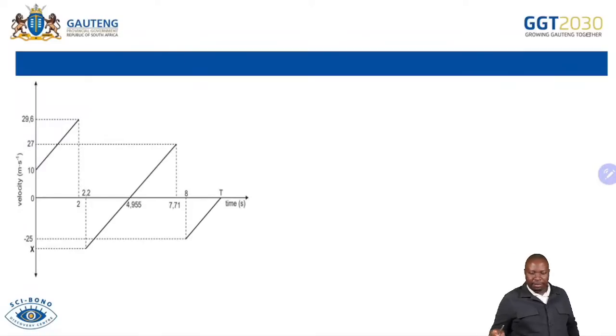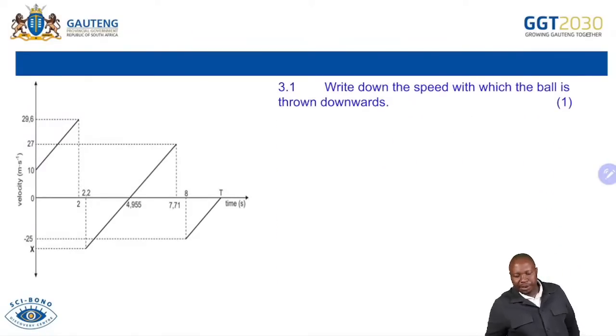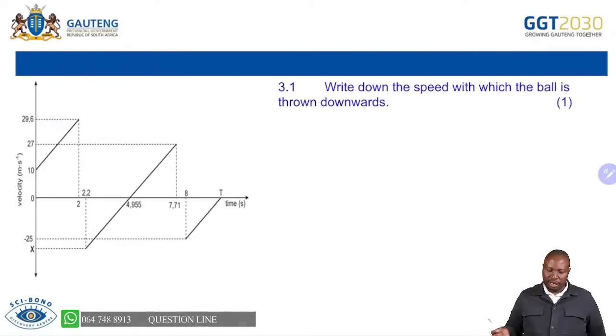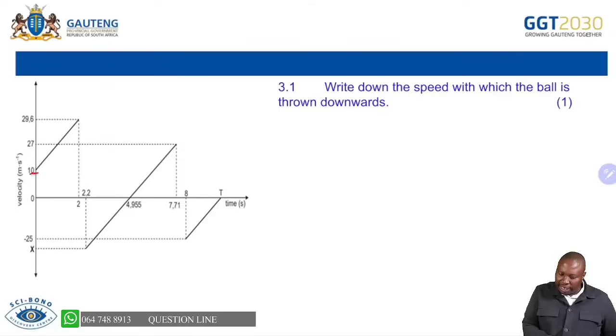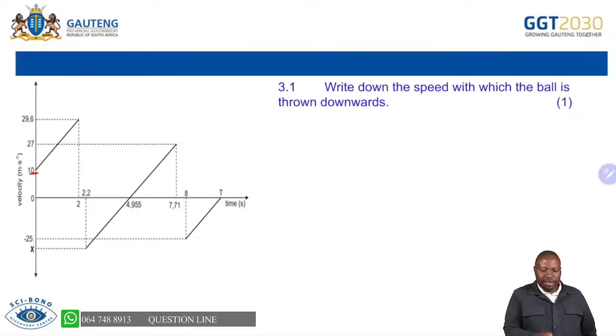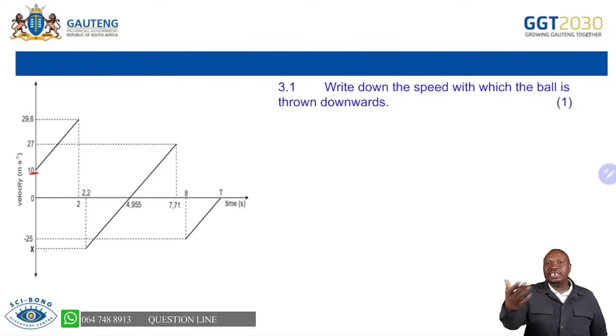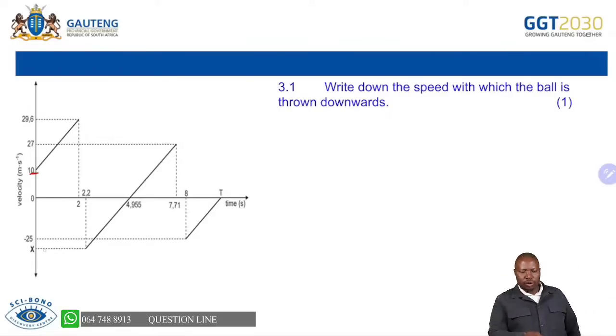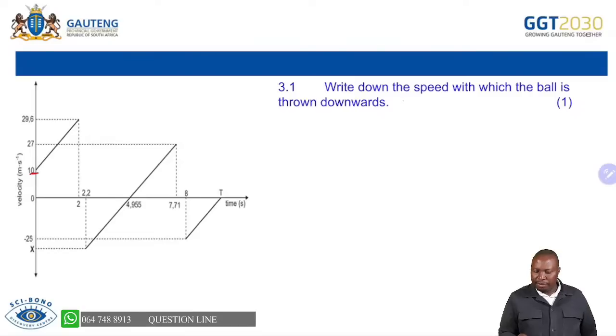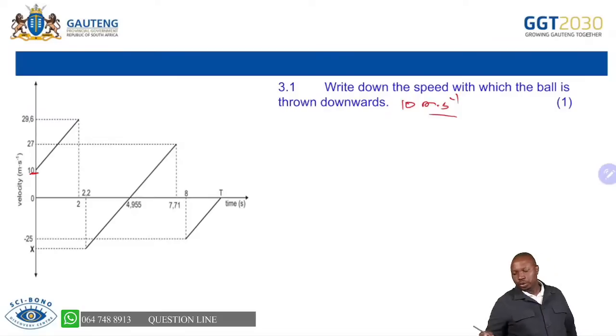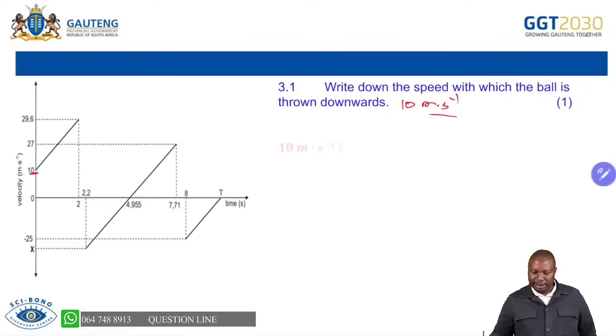With no wasting of time, let's go to questions. Write down the speed with which the ball is thrown downwards. So you know that is the initial velocity. The initial velocity is the velocity at time 0, t equals 0. So you are able to say initial velocity was, you can't say 10 when you talk about speed. You must say 10 meters per second. SI units are important, so we are emphasizing to yourself, show that it's 10 meters per second.